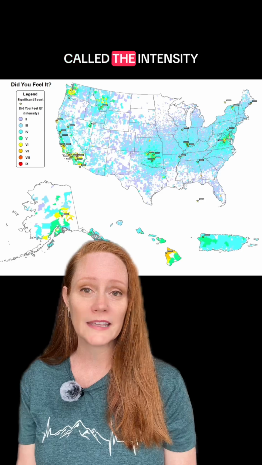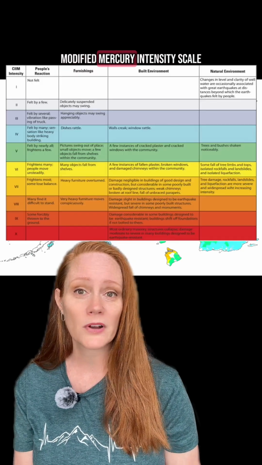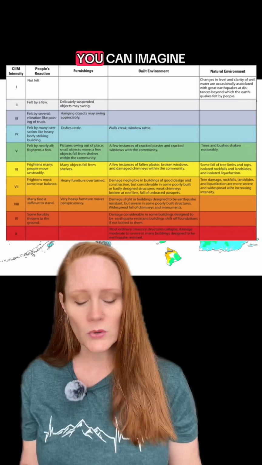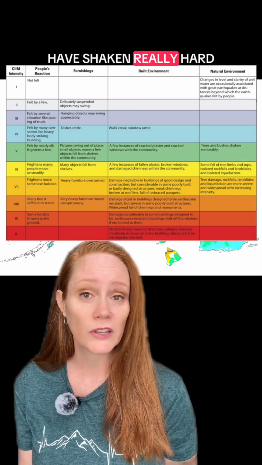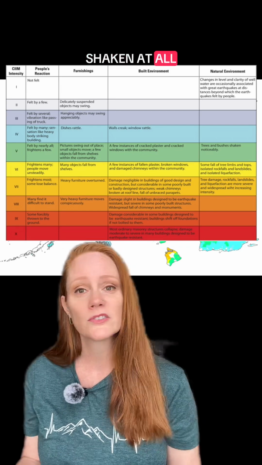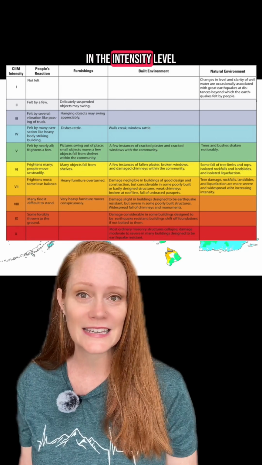Now, when an earthquake happens, it generates lots of different shaking in lots of different places, and this is called the intensity. The intensity is described using the modified Mercalli intensity scale. You can imagine that in any region after an earthquake, some places will have shaken really hard and other places may not have shaken at all. So that's differences in the intensity level.